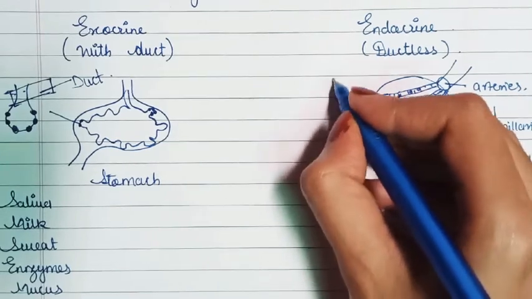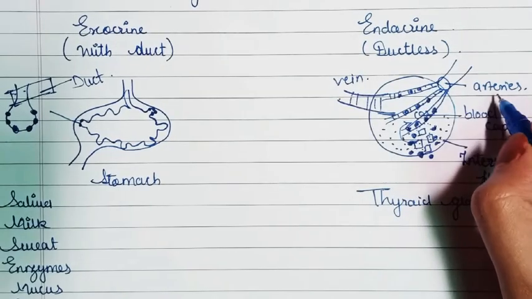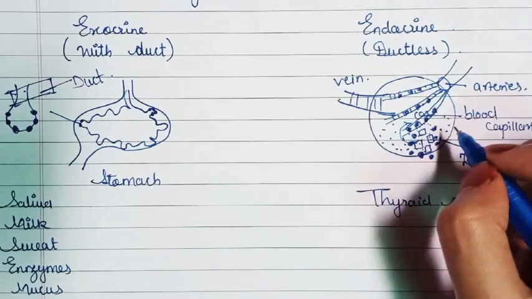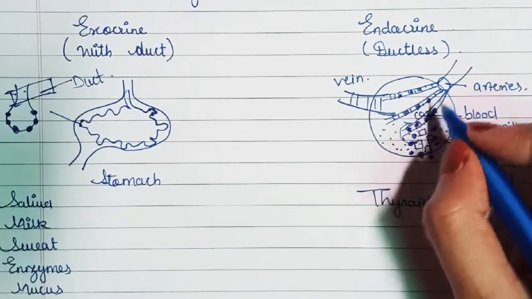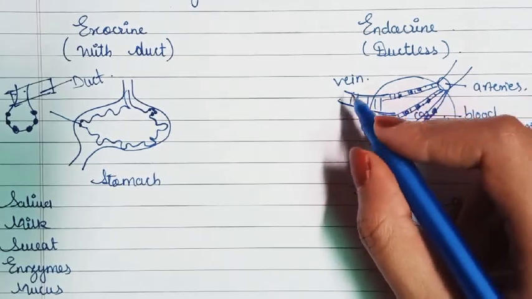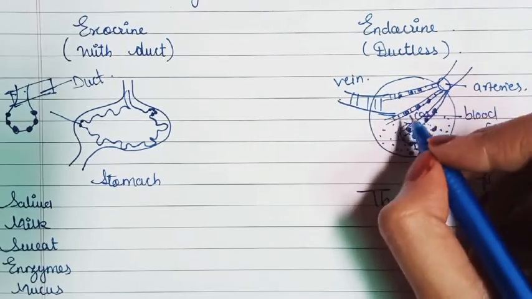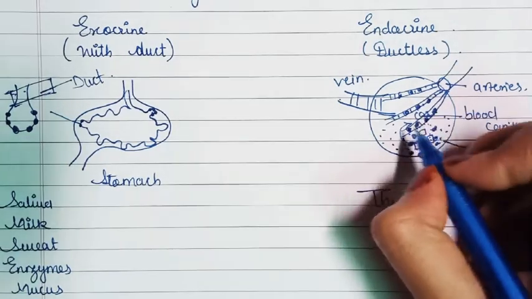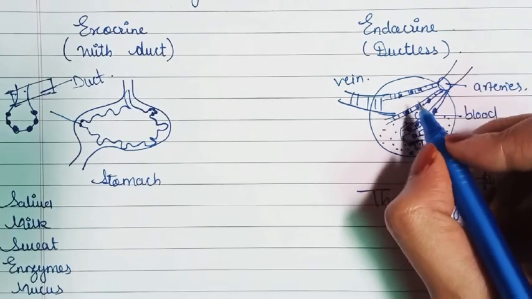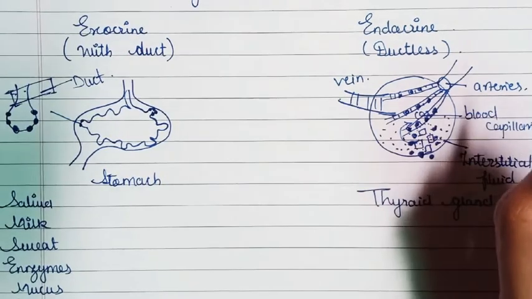What is a vein? A vein carries deoxygenated blood, and arteries bring oxygenated blood. Now we have seen that the thyroid gland will release carbon dioxide. Then this blood becomes deoxygenated and is transferred into the vein with the particular hormone secreted by the gland. The hormone secreted by the thyroid gland is mixed with blood capillaries and further moves with the veins.